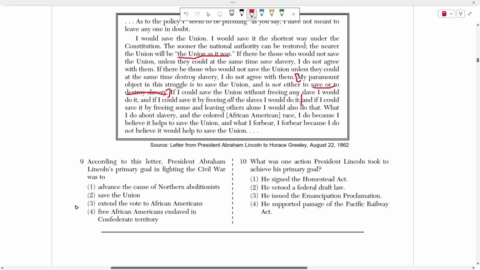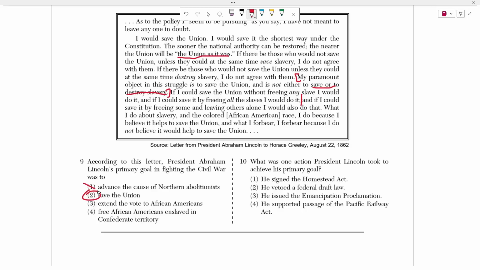to obviously save the Union, right? He fought the Civil War after the South seceded from the Union. He had to fight a war to get them back to the Union. How can America be itself when half of it is a different country, when half of it separates or leaves the Union? So he has to fight that war to get them back.